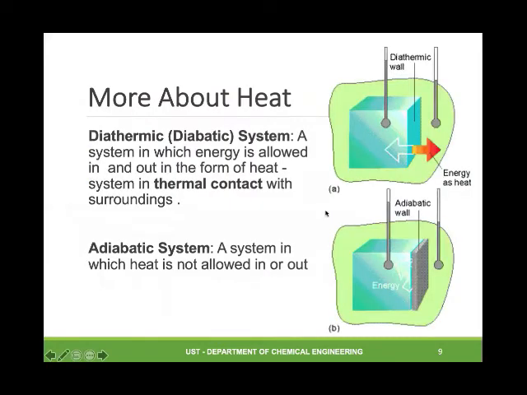Since system and surroundings are separated by a wall, a diathermic or permeable wall is one in which energy is allowed in and out in the form of heat between system and surroundings. If the boundary is impermeable, a system in which heat is not allowed in or out, we have what we call the adiabatic system that is separated by an adiabatic wall.